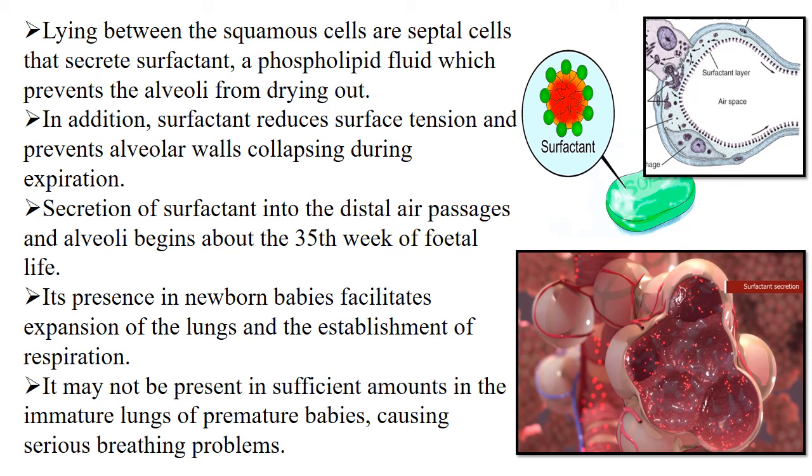In the alveoli there is the air space and the surfactant layer. Lying between the squamous cells are the septal cells, and they secrete the surfactant. Now what is surfactant? It is a phospholipid fluid which prevents the alveoli from drying out. In addition, the surfactant reduces surface tension and prevents the alveolar walls from collapsing during expiration.